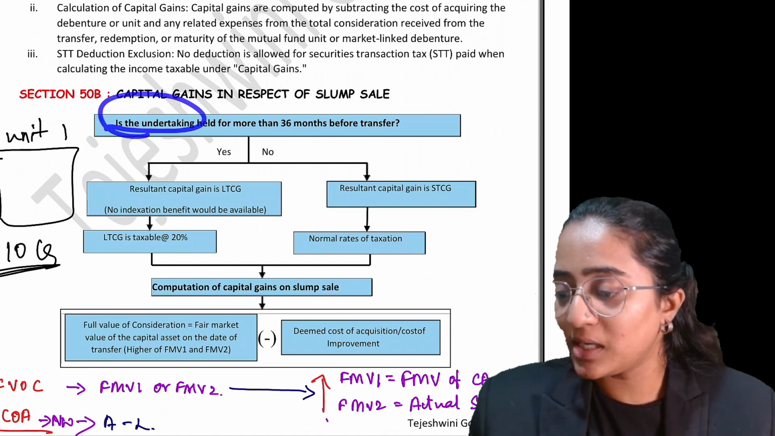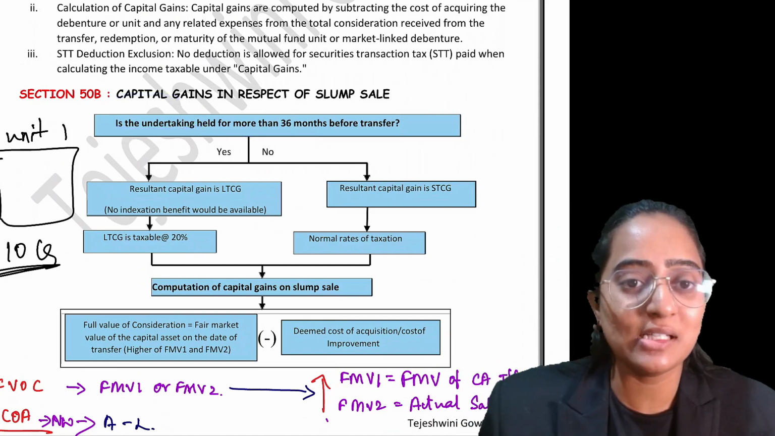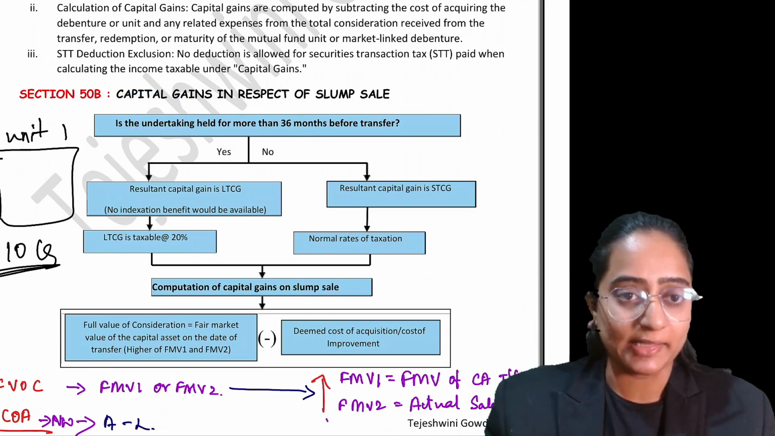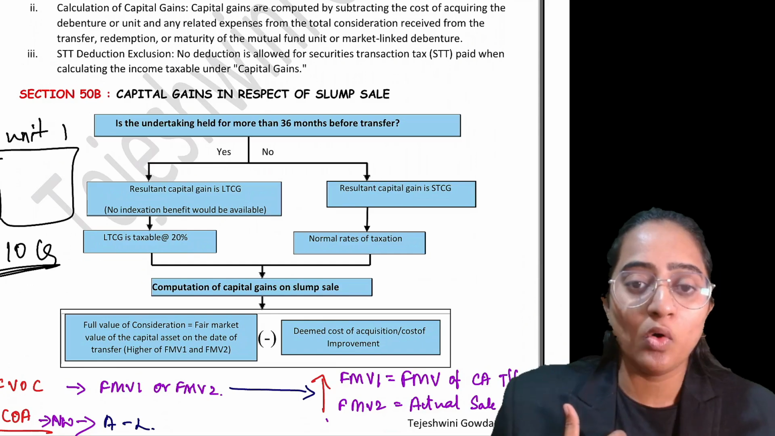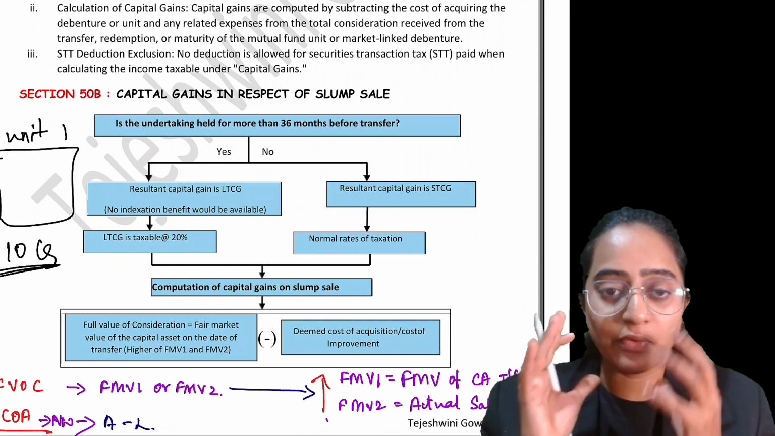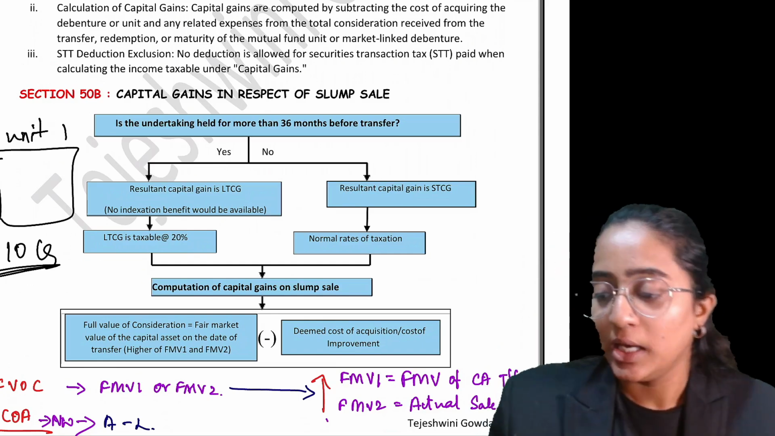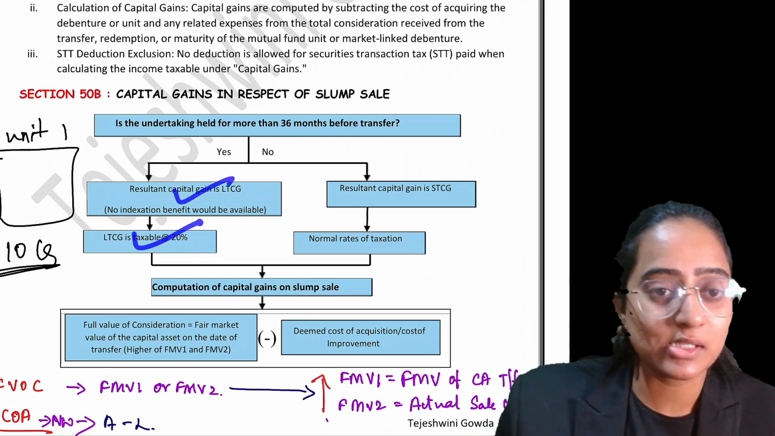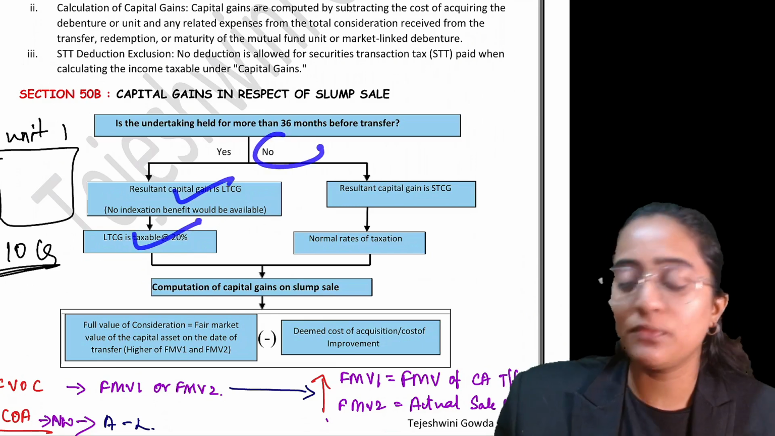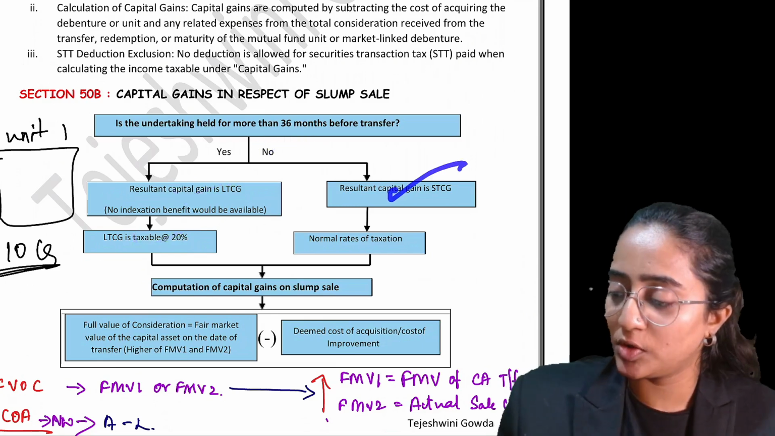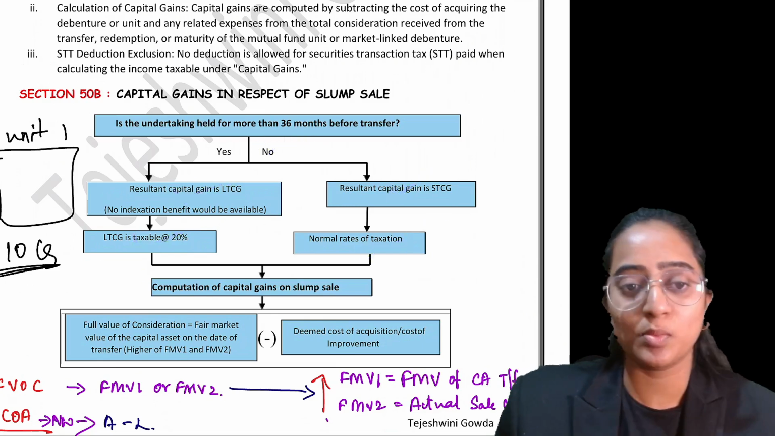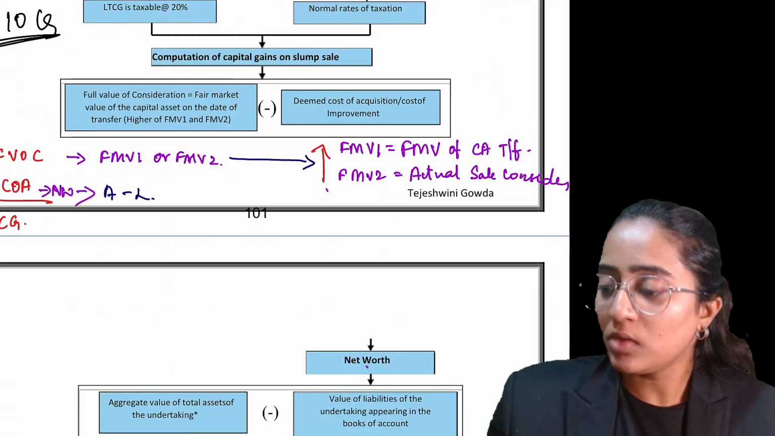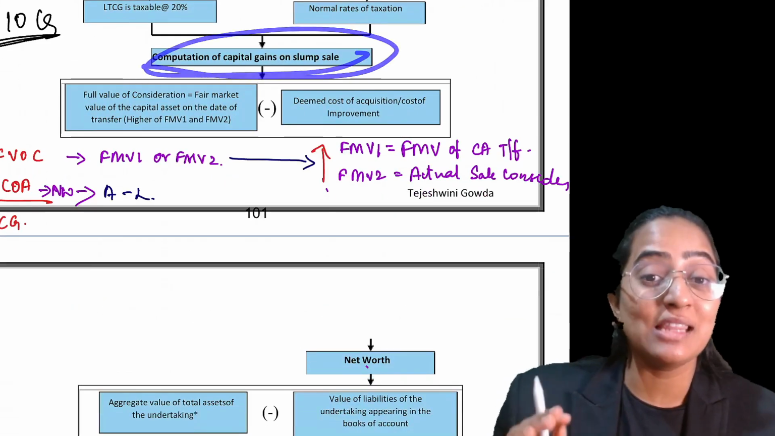In case of an undertaking held for a period of minimum 36 months before transfer, it is going to be considered long-term and is taxable at the rate of 20%. If it is held for a period less than 36 months, then it is going to be short-term capital gain, and the normal rate of tax would be applicable. Now, computation of the capital gain on the slump sale.